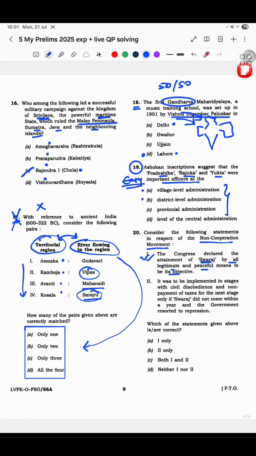It was meant to be implemented in stages with civil disobedience and non-payment of taxes for the next stage only if Swaraj did not come within a year and the government resorted to repression. Thing is, somewhere I felt I had read about 1 year and Swaraj not coming in 1 year, so this would be correct. But in the exam I felt that it says 'only', and a year timeline is also given, how can this be correct, is what I felt and I marked it wrong. So I went with option 1, but apparently it is wrong. The answer is not this. So yeah, this is what I did in the exam.